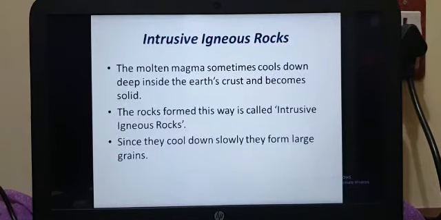Intrusive igneous rocks, the second one. The molten magma sometimes cools down deep inside the earth's crust and becomes solid. As I told you, intrusive is internal. The magma is getting cooled deep inside the earth's crust itself and becomes solid there itself. The rocks formed this way are called what rock? Intrusive igneous rocks. Since they cool down slowly, they form large grains. So these intrusive igneous rocks contain large grains because they cool down slowly.